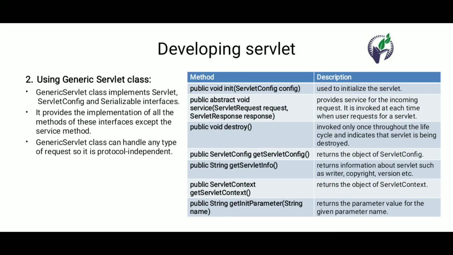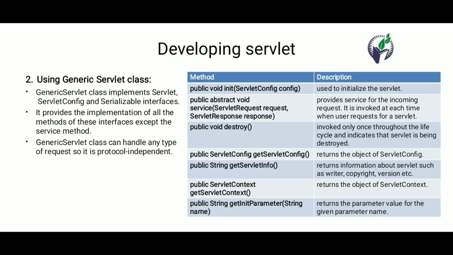The second way is using the generic servlet class. The generic servlet class implements the servlet interface, servlet config interface, and serializable interface. You can create the generic servlet by extending the generic servlet class. It provides the implementation of all the methods in the interfaces except the service method.